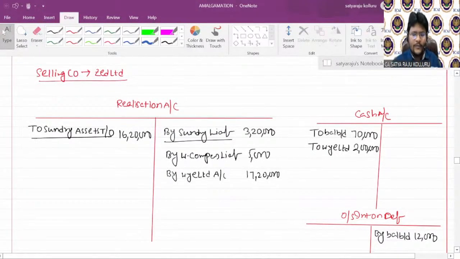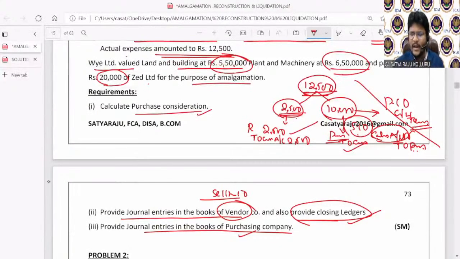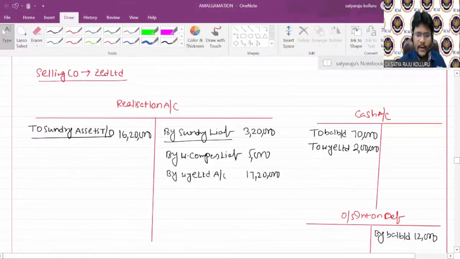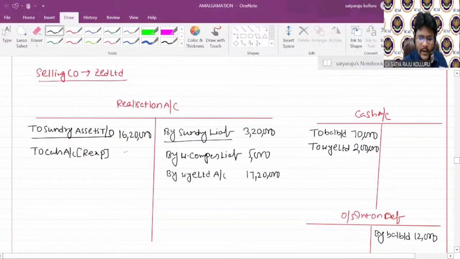In order, first we will pay realization expenses. We already decided the journal entries for realization expenses. There are two entries in the books of the selling company, two steps in total. One is we are incurring our own 2,500. The entry is realization account debit to cash account. Now you can give posting here: realization account debit to cash account, in bracket you can mention realization expenses. How much, guys? 2,500 rupees. In realization to cash, in cash by realization, 2,500.